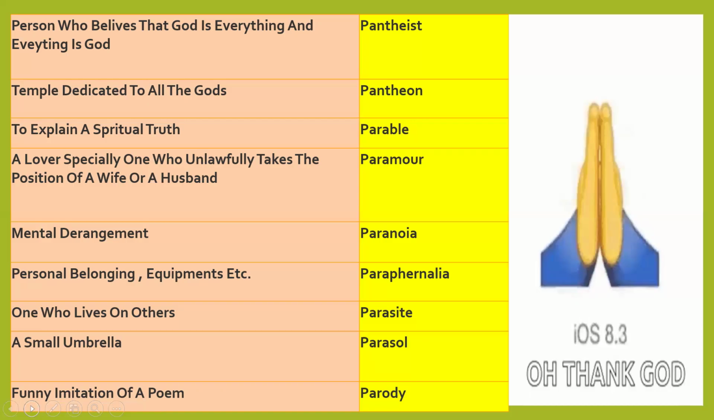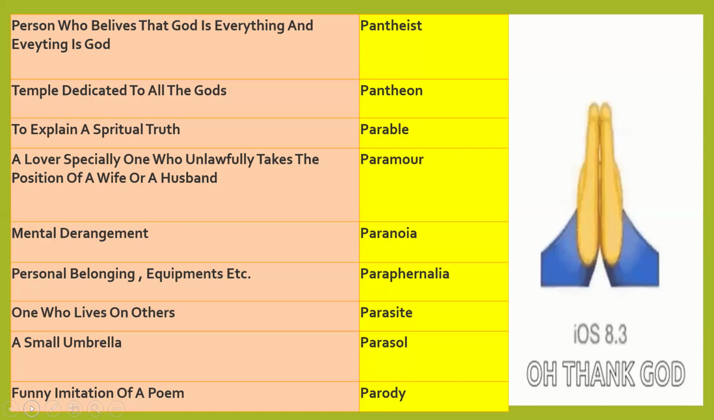That is a parasite. One friend is always helping the second friend, and when the first friend needs help, the second friend is not ready to help him. So we can say that the second friend is a parasite. He doesn't help the first friend; he has taken the advantage only.